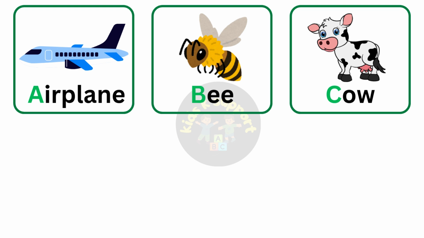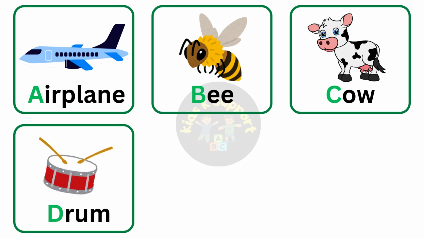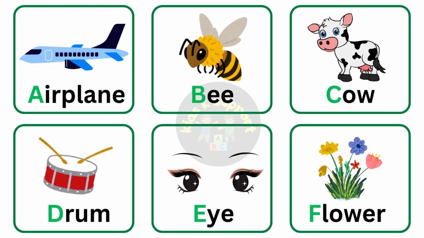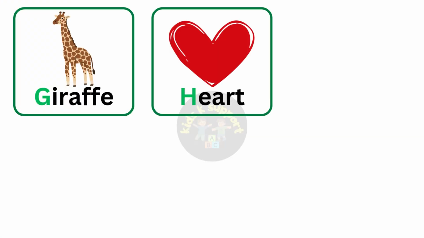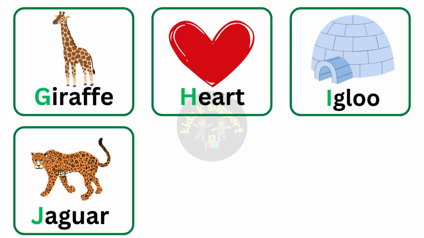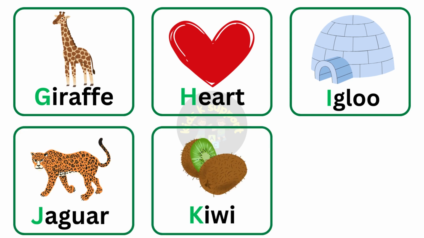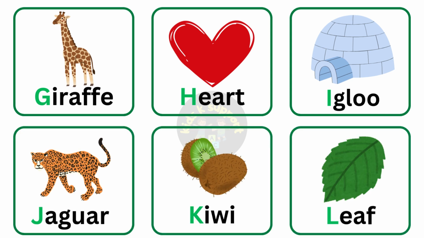A for airplane. B for bee. C for cow. D for drum. E for eye. F for flower. G for giraffe. H for heart. I for igloo. J for jaguar. K for kiwi. L for leaf.